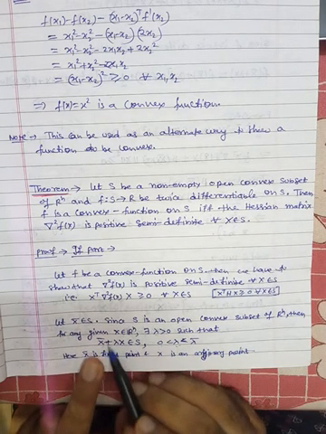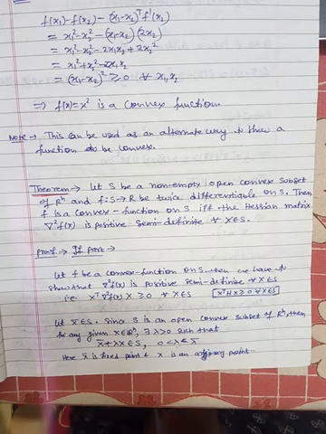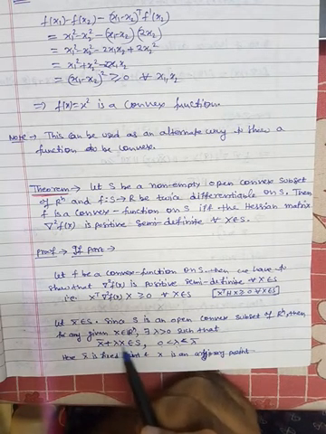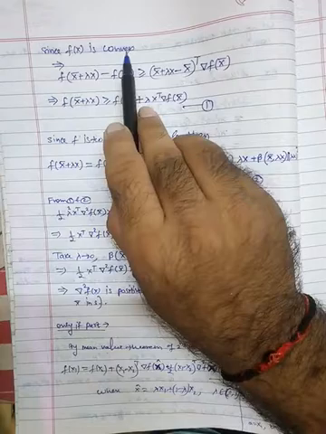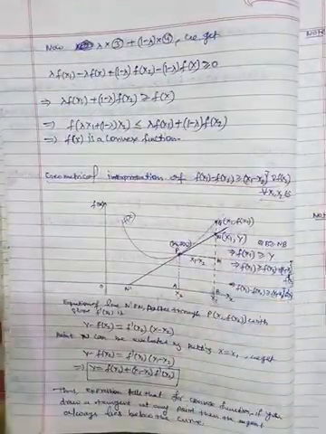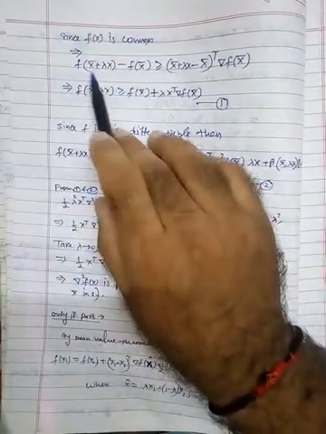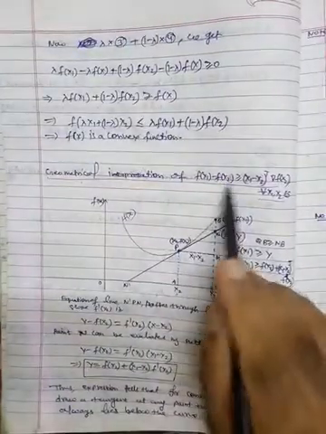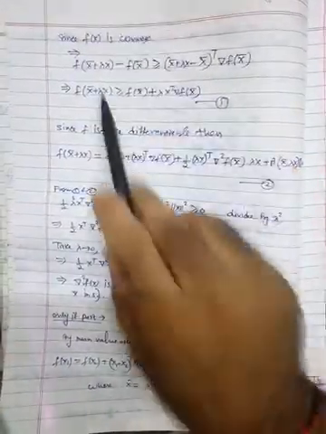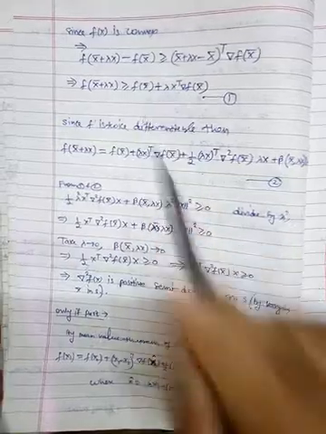Fine. So here x bar plus lambda x is the linear combination of two points belonging to S. The important thing is that x bar is the fixed point, however x is a variable point. Fine. So now, since f is convex, it satisfies this condition. So now put x1 equal to x bar plus lambda x and x2 equal to x bar. Now put these values, so we get this condition. x bar cancels out with x bar, so we get this condition.